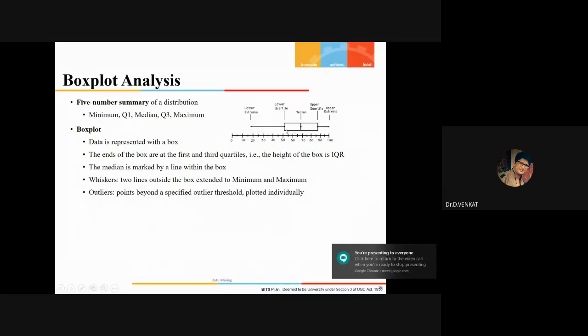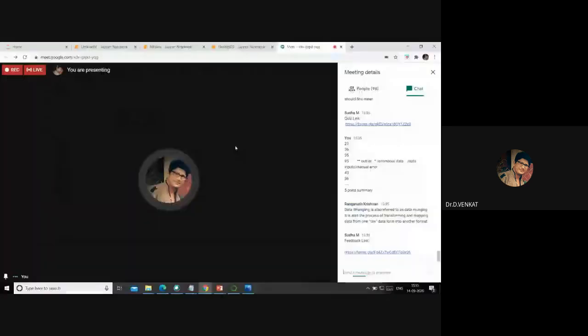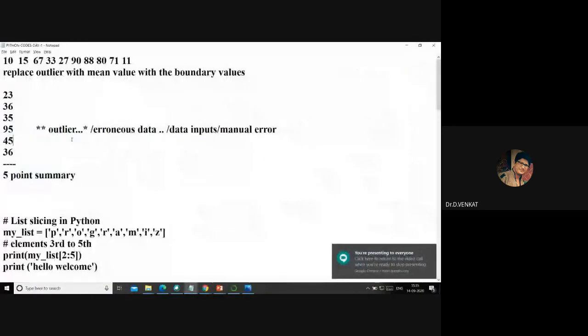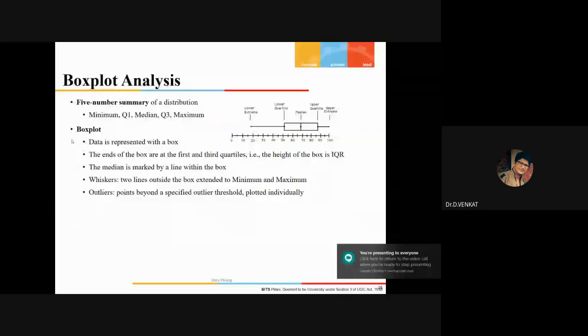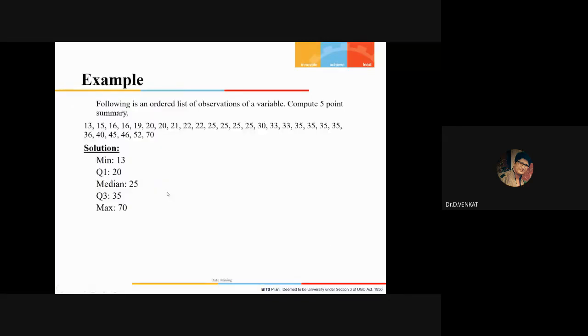What is going to be represented in this box plot? Okay, so you can have this minimum value. What is the minimum value here? What is the maximum value? What is the mean value? What is the median value? Lower quartile, upper quartile. So represent these values in the box plot. Okay, try to do the Python code for this also. That is going to be your work for tomorrow.